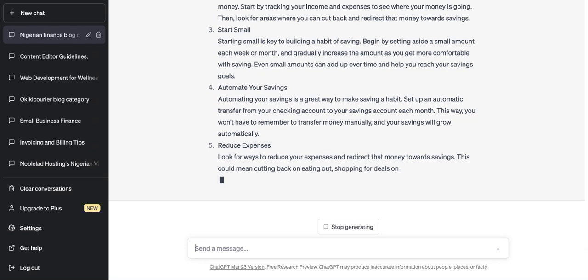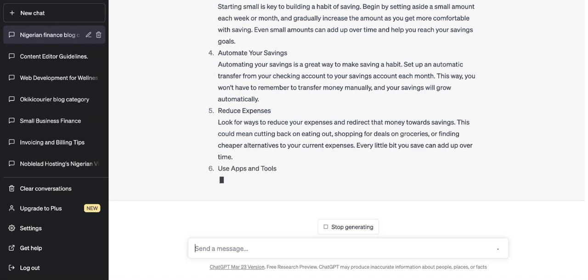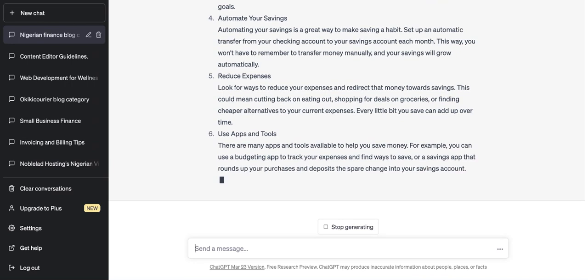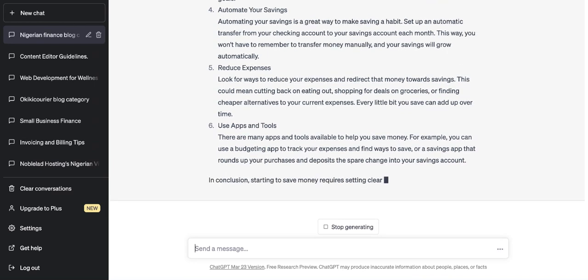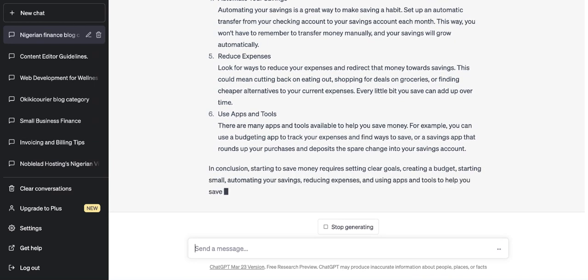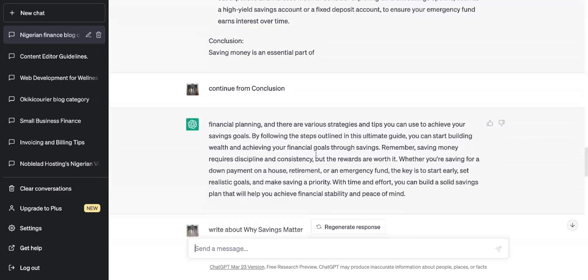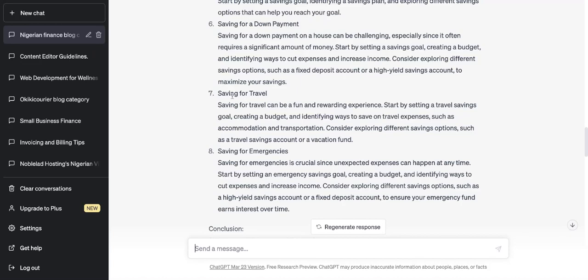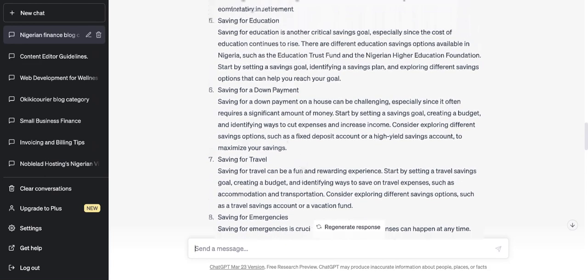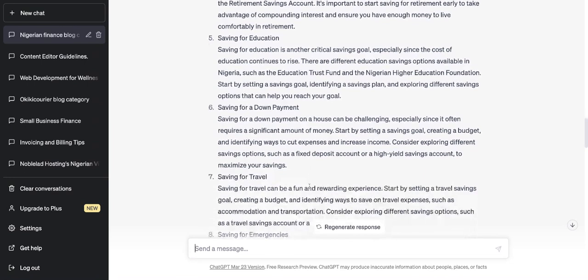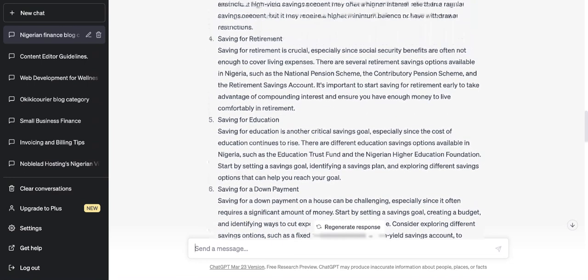for your blog post, for your blog page, for your website, and write other content that links from it. If you notice, ChatGPT wrote about so many things: saving for travel, saving for emergency, saving for a down payment. I mean, a down payment could be anything: house, cars.